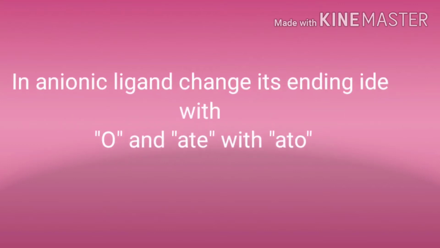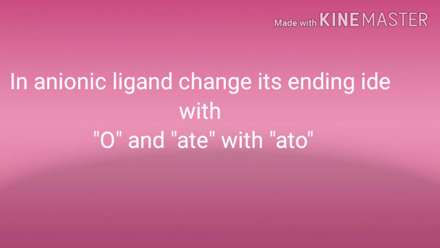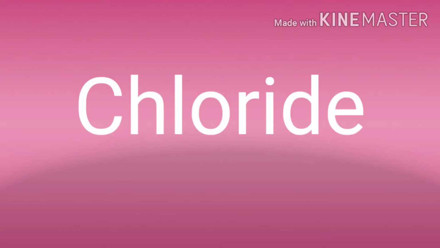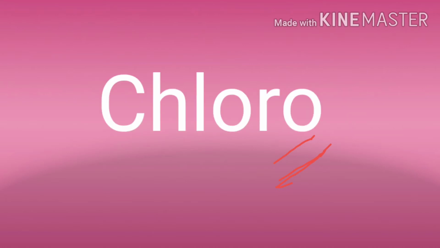Rule 2. In an anionic ligand, change its ending, that is, IDE with O and ATE with ATO. For example, chloride, which is an anionic ligand. Now in this chloride ending with IDE, this IDE will be replaced by O. That's why it will become chloro.